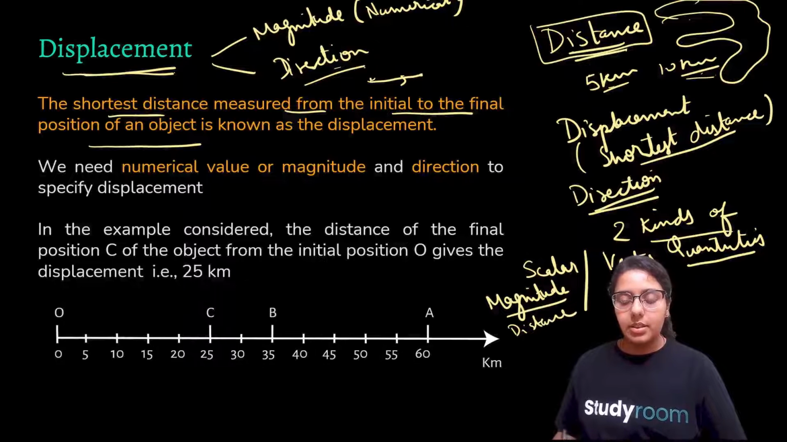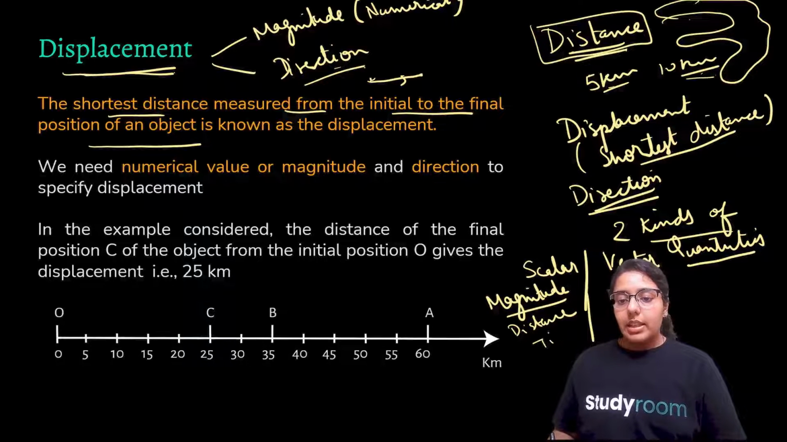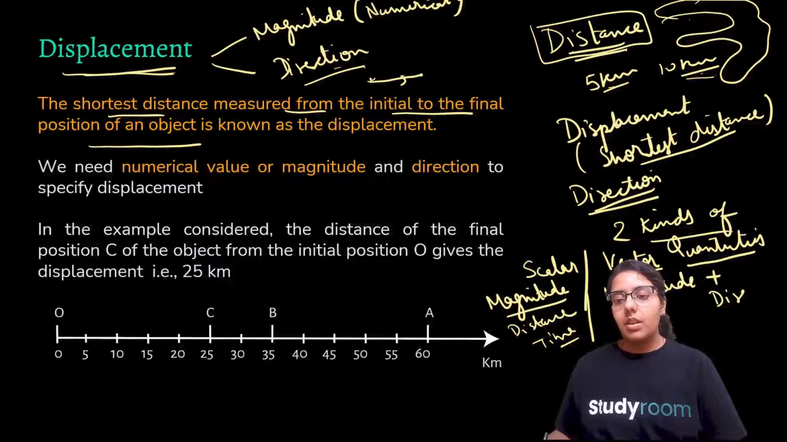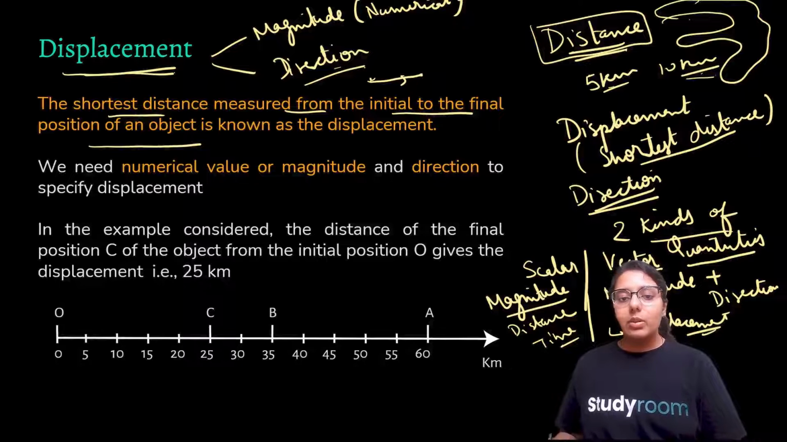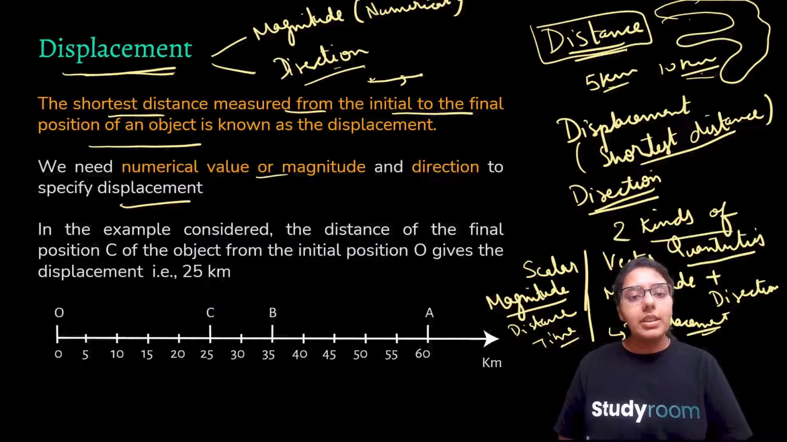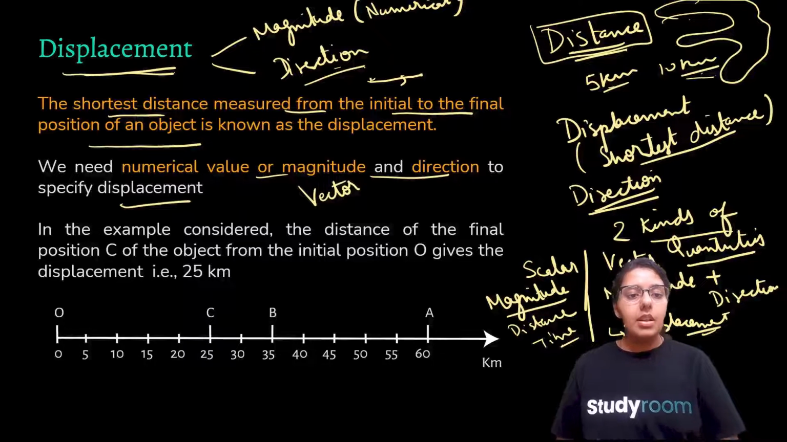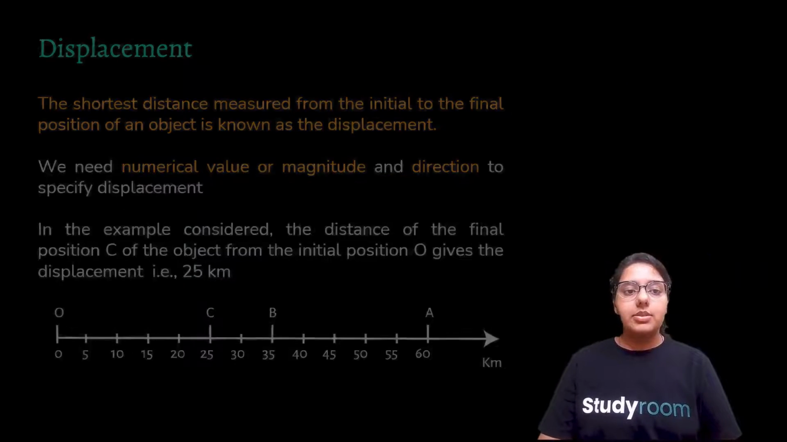So here comes a new concept: we have two kinds of quantities. This is some extra knowledge I am giving you, because knowledge never goes to waste. We have scalar quantities and vector quantities. Scalar quantities are those which have only magnitude, only numerical value, and don't have any direction, like distance and speed. Time is also a scalar quantity, because you don't have any direction in time. But vector quantities are those which have magnitude as well as direction.